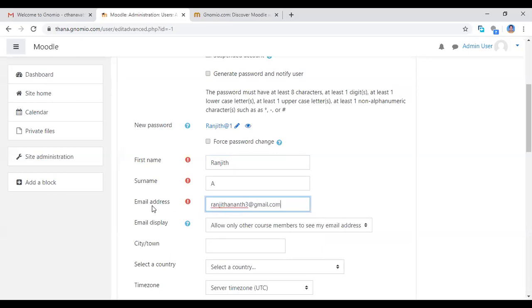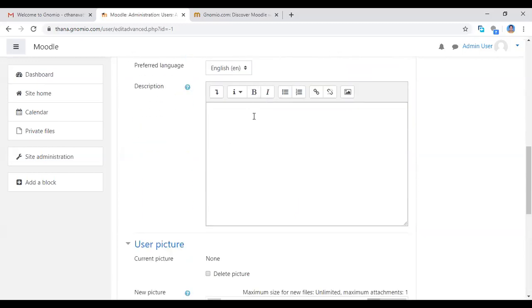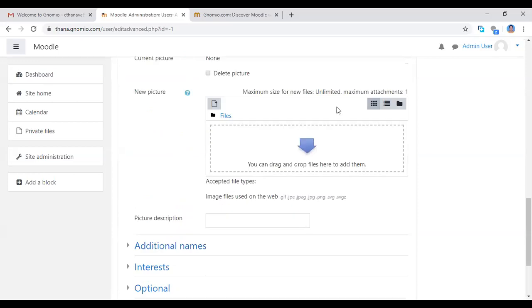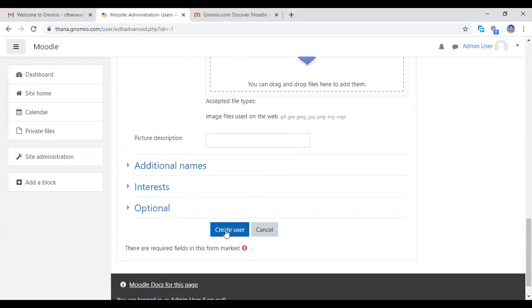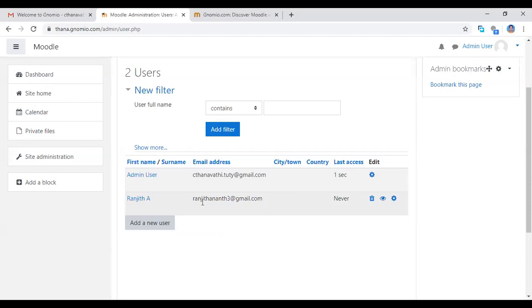So now I'm adding the email address. If you want to add more details about the user, you can add the city name, country name, anything else, and a description about the user, and you can add the picture of that person and a file also. Now I'm clicking create user. I'm just giving the username, password, first name and last name only. See here, Ranjit Anand.